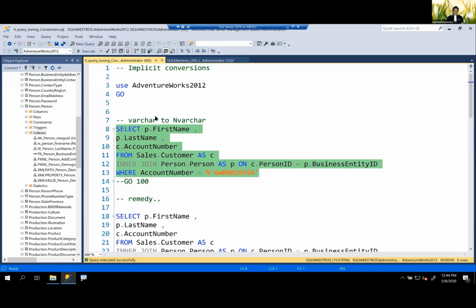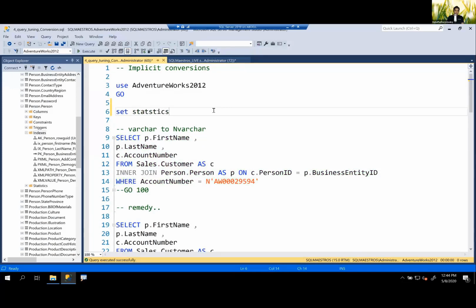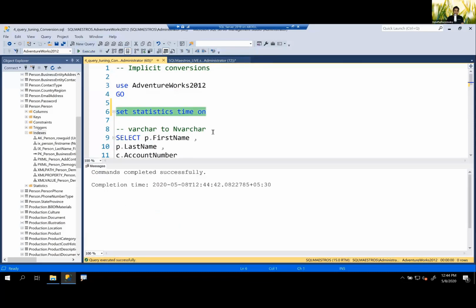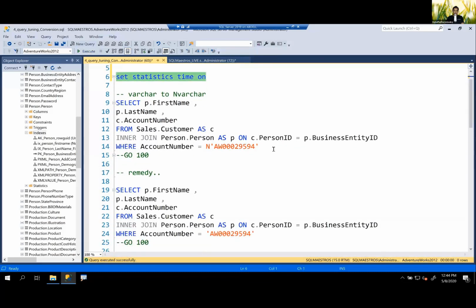I am going to turn on SET STATISTICS. This big mic is in front of the laptop. Okay, SET STATISTICS TIME ON. There you go. And let's go and execute this. I'm not really turning on IO because that's not important here right now. So time on, and you leave it to SQL Server to decide this, and let's go and execute this.